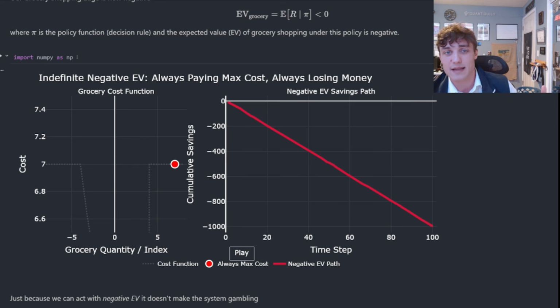But really, at the end of the day, your policy function dictates the wealth path trajectory. There is no fixed negative edge against you. You're not gambling. You're making poor decisions in the face of uncertainty, fundamentally missing the purpose of this idea of accumulating positive expected value over time.